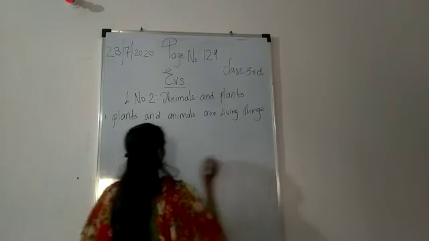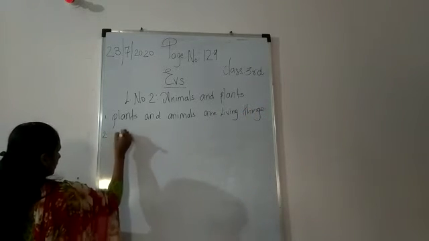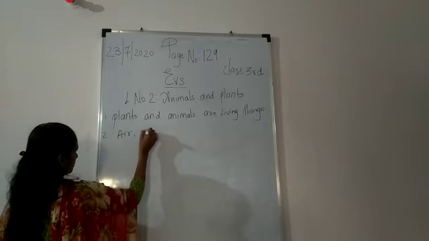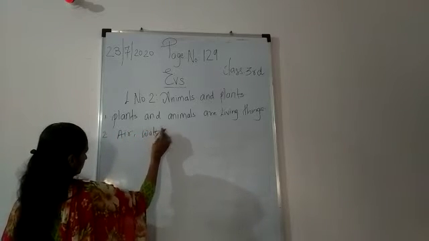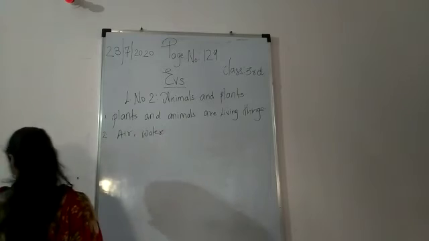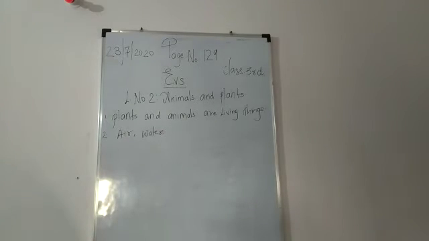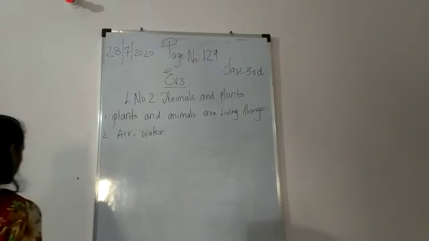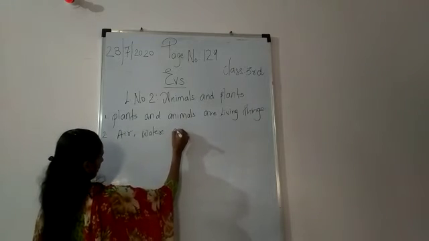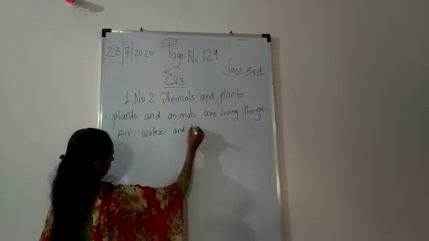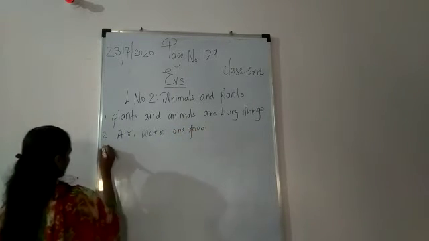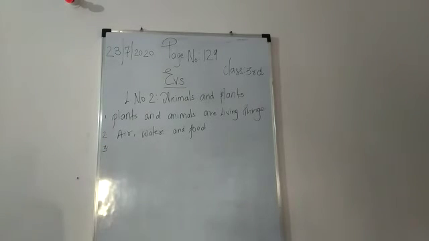Okay, they depend on air, water. They need air, water and food. Okay, how we need air, water and food, in the same way, plants and animals also need air, water and food.